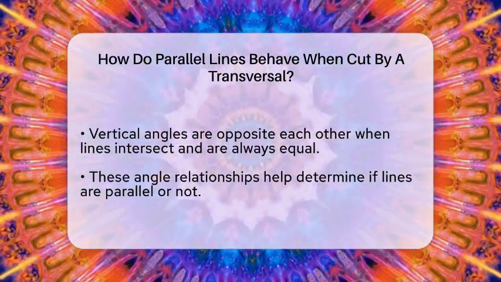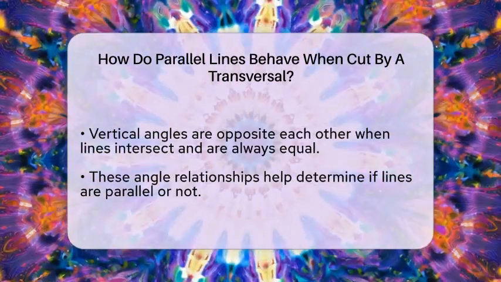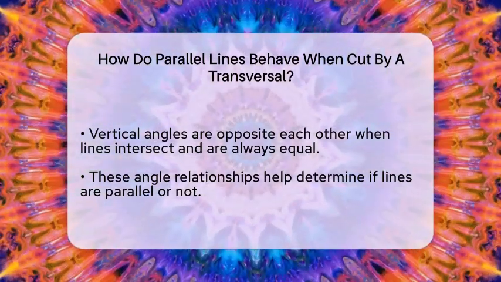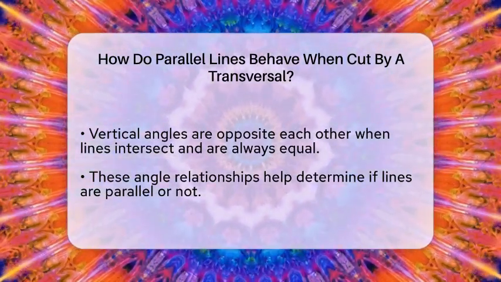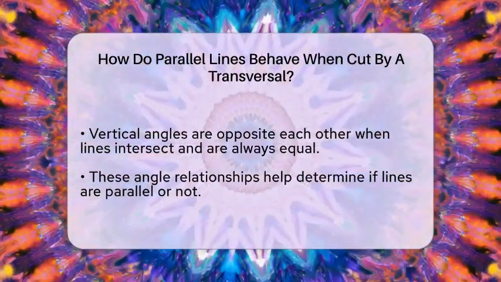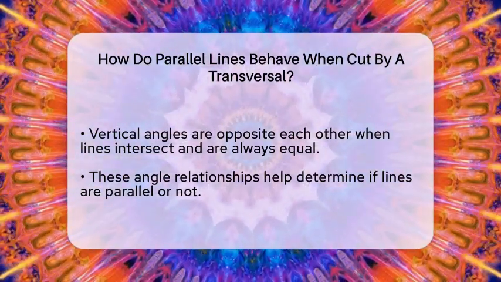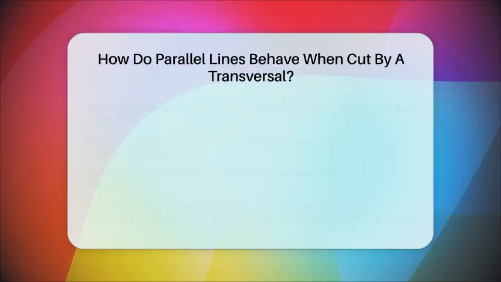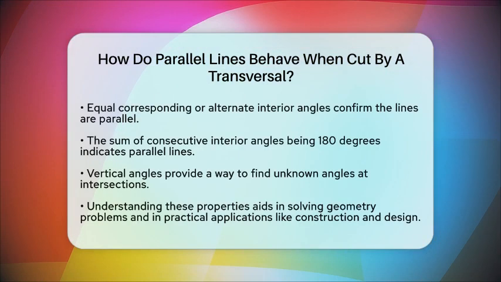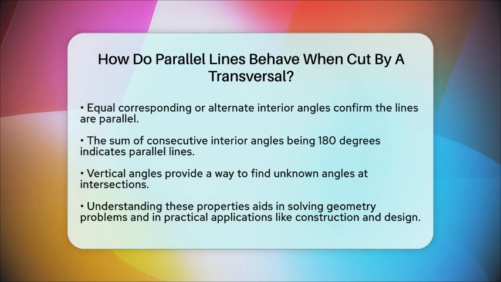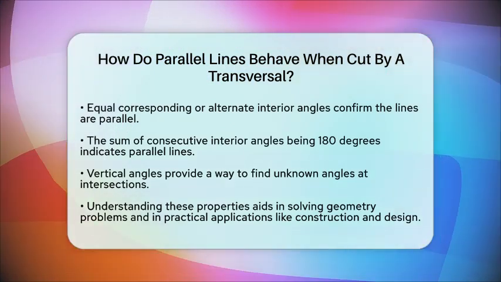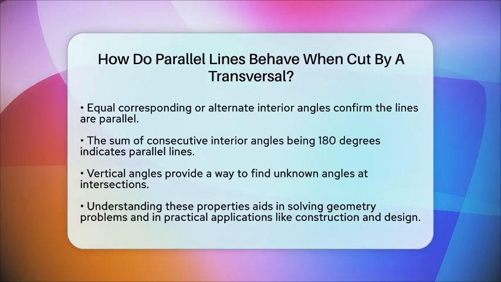Finally, vertical angles are angles that are opposite each other when two lines intersect. These angles are always equal, no matter what lines they are. When the transversal crosses the parallel lines, the vertical angles at each intersection are equal, making it easier to find unknown angles. All these angle relationships work together to show us how parallel lines behave when cut by a transversal.